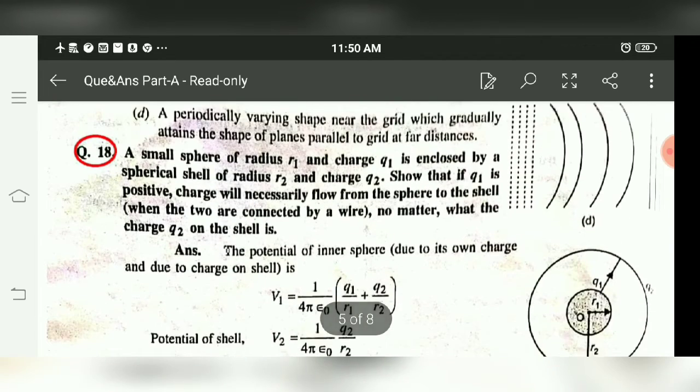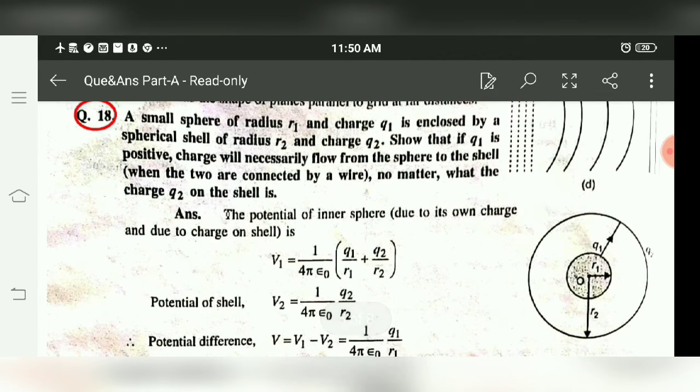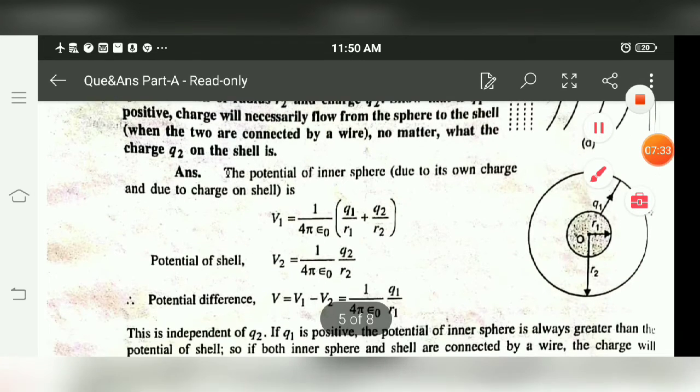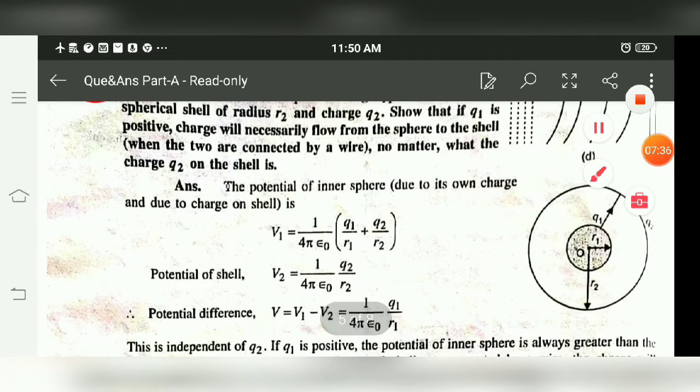Next is a small sphere of radius r1 and charge q1 enclosed by a shell of radius r2 and charge q2, like this in the figure. Show that if charge q1 is positive, charge necessarily flows from the sphere to the shell, no matter what the charge q2 on the shell is.